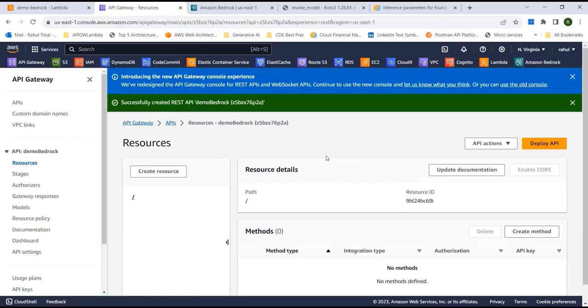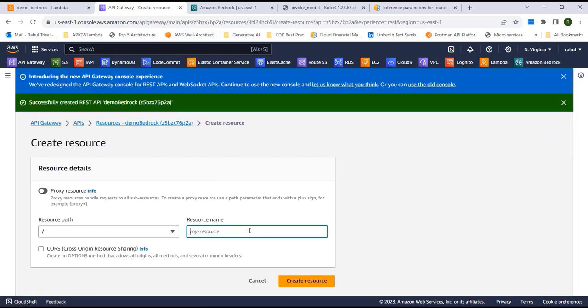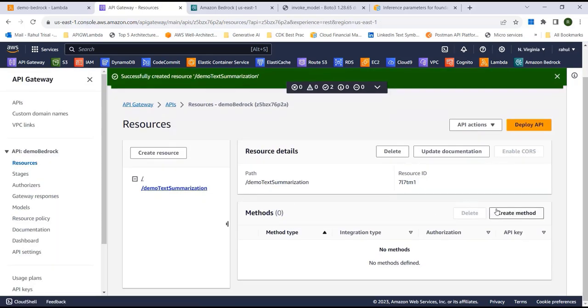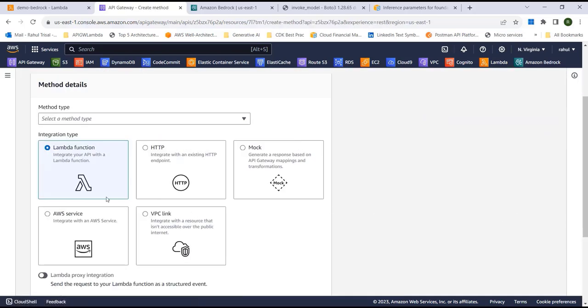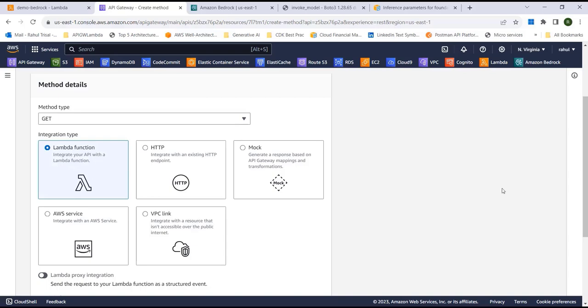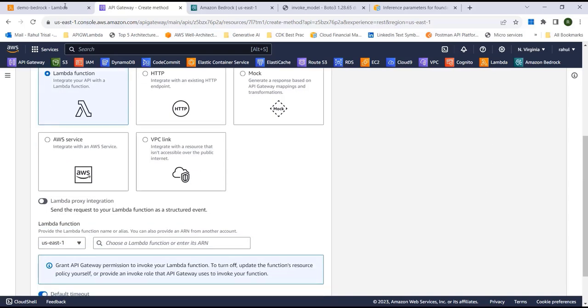Now it's created this API. So next we're going to create a resource. Let's just call it demo text summarization. I'll just do create resource, and then we can go here and click on create method, and I'll say GET, and then we have to provide the Lambda function that we're going to use.